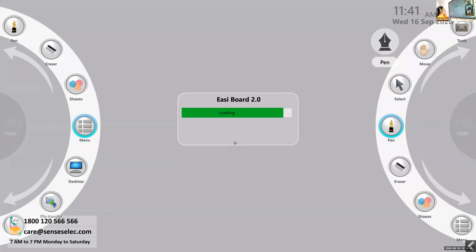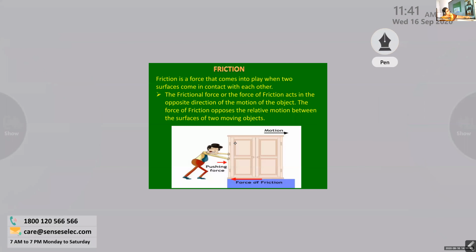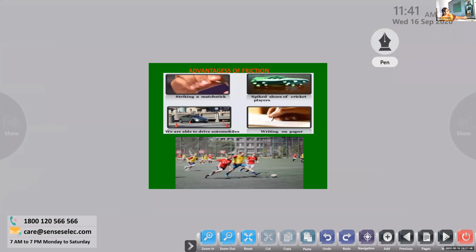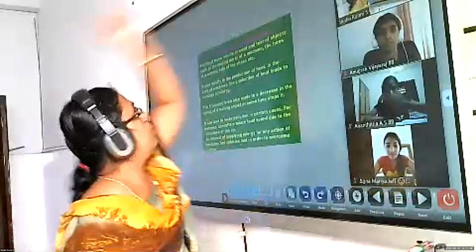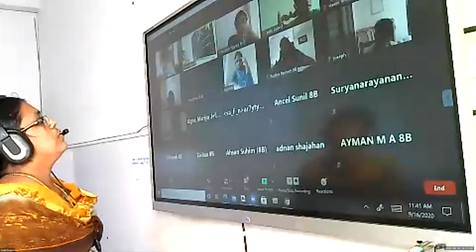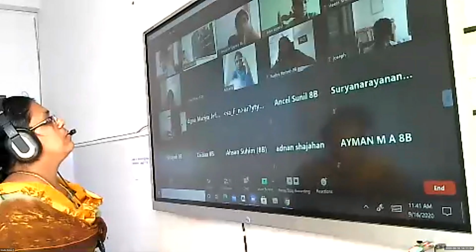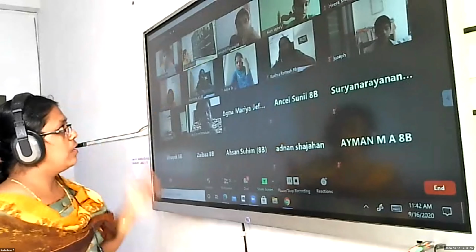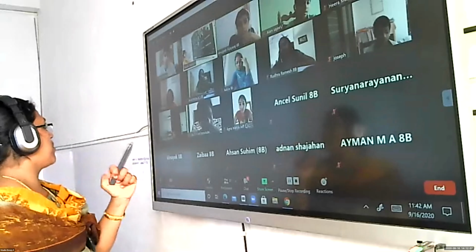Unmute and tell me the definition of static friction. Static friction is the friction that keeps an object at rest. Okay, so that's static friction. Correct.